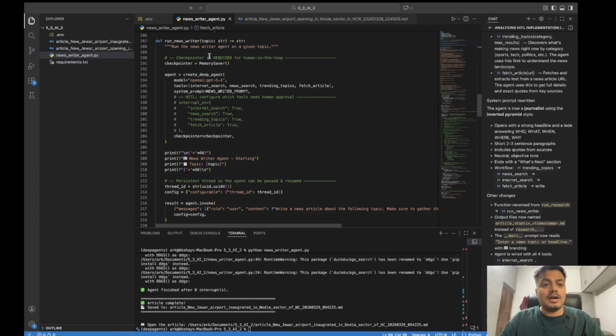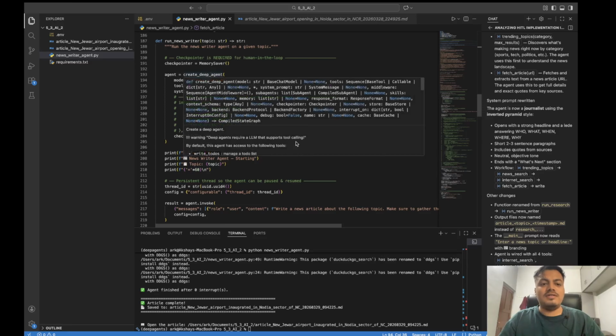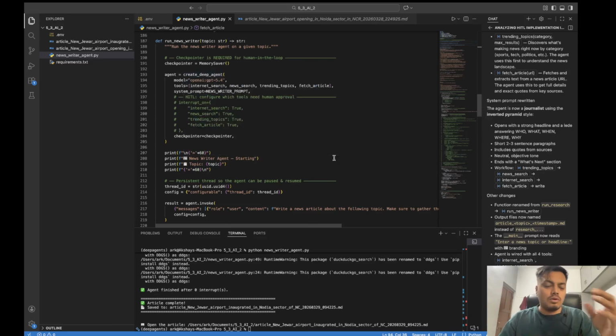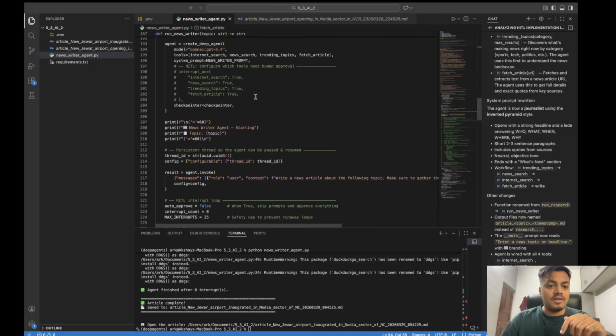And finally, you have my function run use article. Here I'm creating my deep agent. This checkpointer, although I'm passing it, is not being used because it's just a one-shot article, right? If I would have told him to use the existing current article and try to make another one, then the checkpointer would have been used. The tools are being passed, my prompt is being passed.